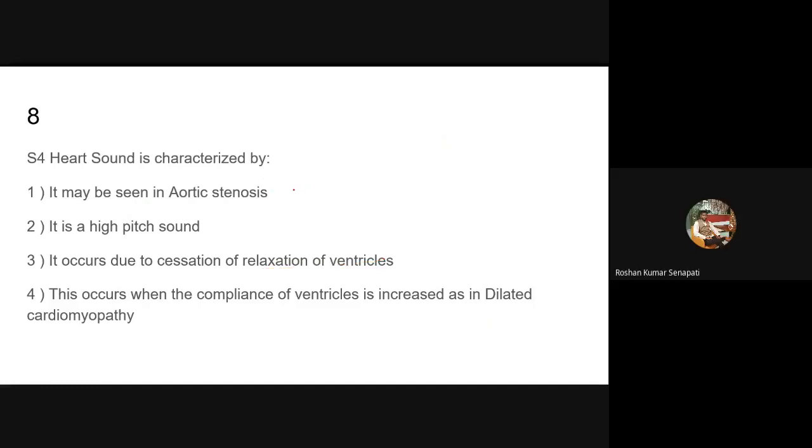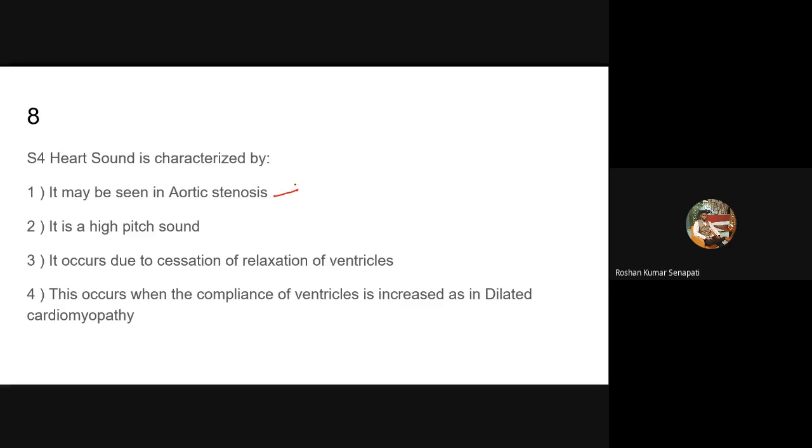Sir, I have a doubt. Please go ahead. Sir, in aortic stenosis, you already told yesterday there is reverse splitting of S2 and delayed A2, so I think S2 is found in aortic stenosis, and S4 too.